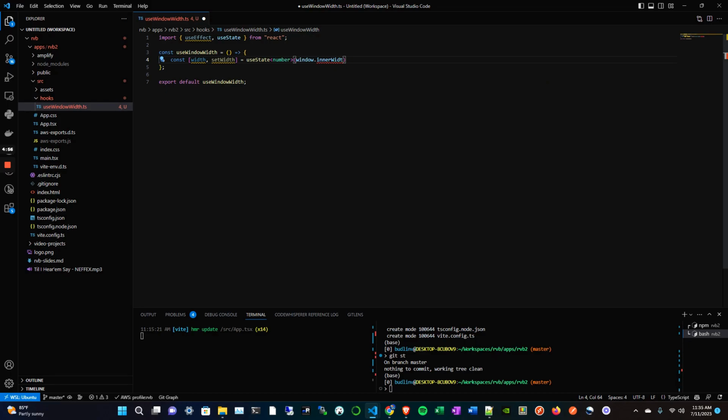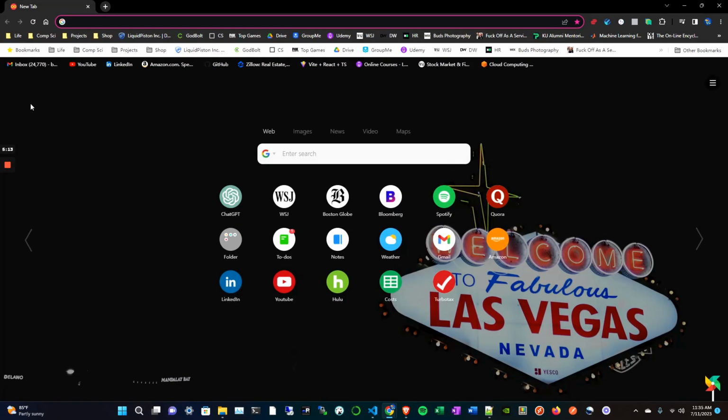So this will give us the inner width of the application. There are other options, like outerWidth and clientWidth. Basically, what innerWidth gets you is, I believe, everything from edge to edge, not including the scroll bar.